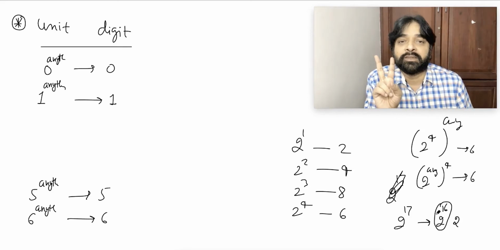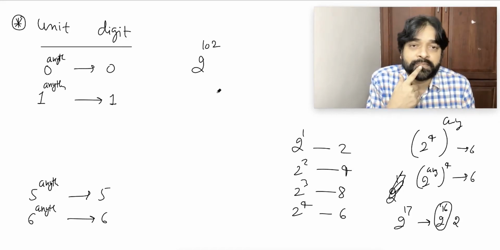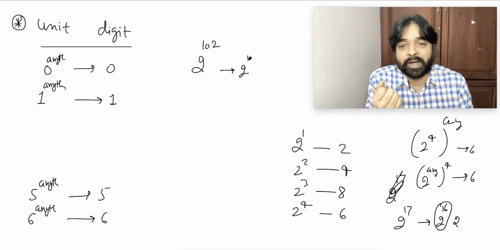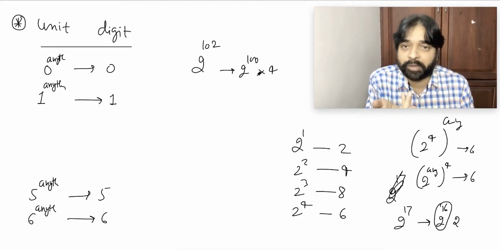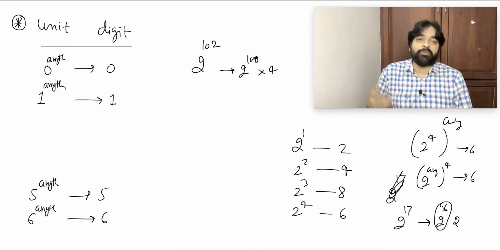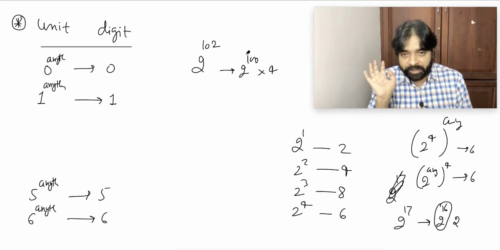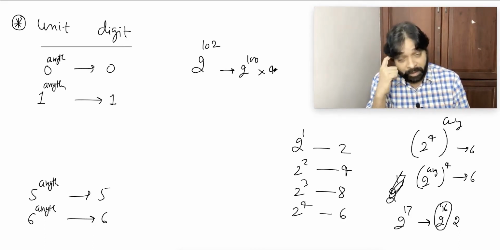Did you all understand? If I say 2 power 102, so I will say 2 power 100 into 2 power 2. Why 2 power 100? Because this will become a multiple of power 4, and power 4 always ends in 6. This is 6 into 4, 24. 4 will come.